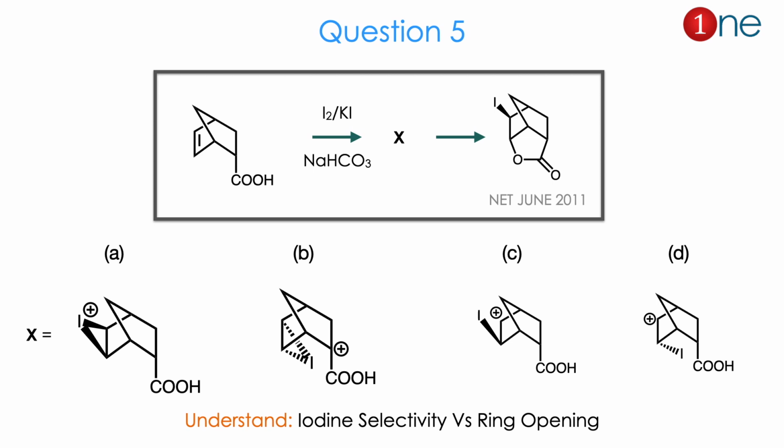Whether iodine is above or iodine is below, or the cationic iodine is above, or non-cyclized iodine above with cation, or below with cation. So 4 possibilities. From the question to product you might understand the iodine selectivity is important. How the ring is opening is the real question here. The answer is A. Let us see how.